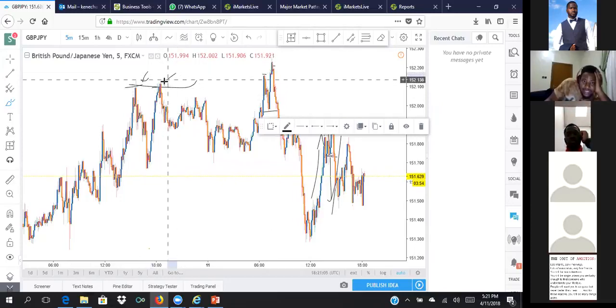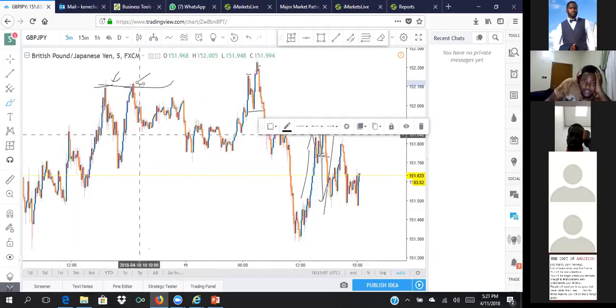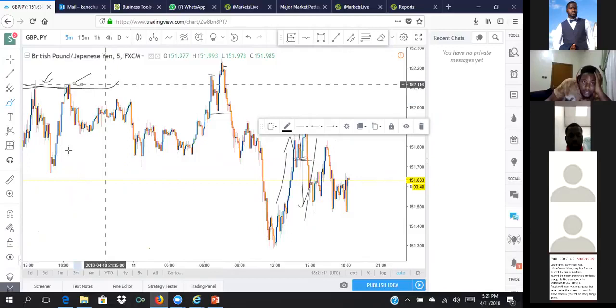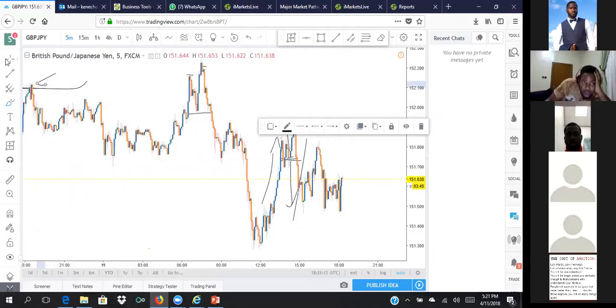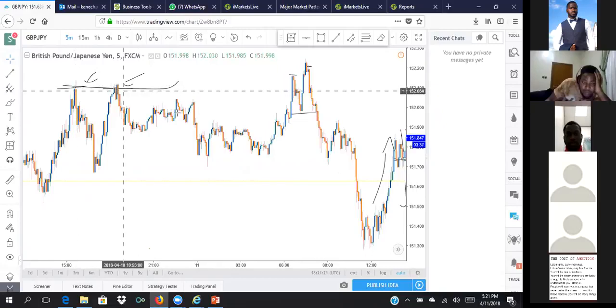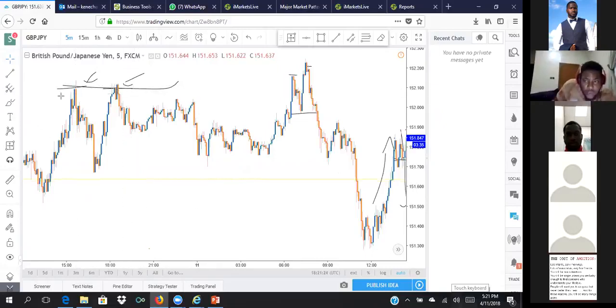Now, immediately I sight an exhaustion here, which I can currently see. Let me zoom in. Can you see the exhaustion candles here? Can you see that? Are you guys following? Yeah. Can you see this? Immediately I can sight this, which is totally corresponding to this level. Now, I want to ask a quick question. Where do you think my stop loss will be at this point? Because that is when people always get it wrong. My stop loss will be the longest wick I can see at this point. You can see the longest wick here.